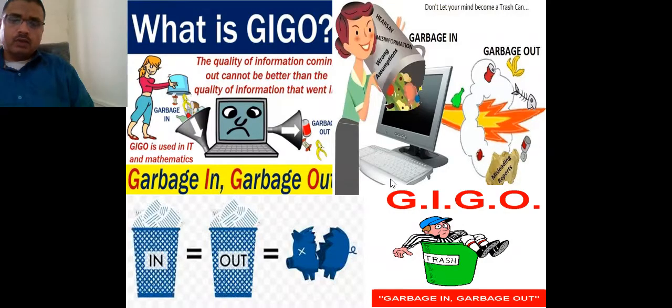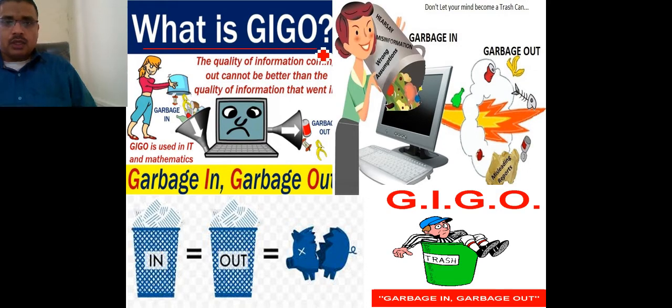Now, garbage in, garbage out is basically explained by these pictures. There are different kinds of pictures in which you can clearly observe what garbage is and what different kinds of garbage are given. This presentation starts with GIGO. GIGO is garbage in, garbage out.